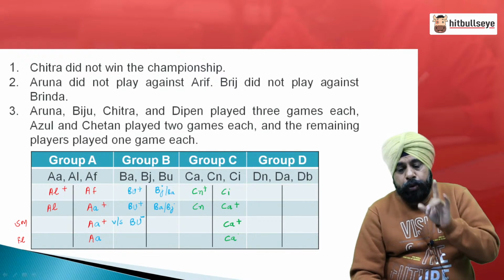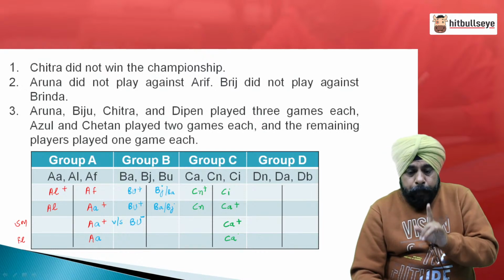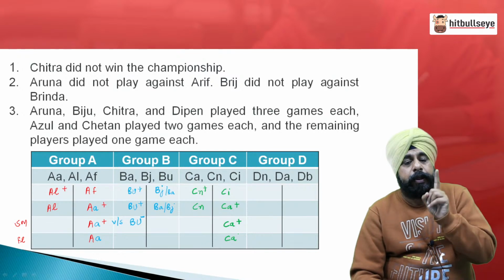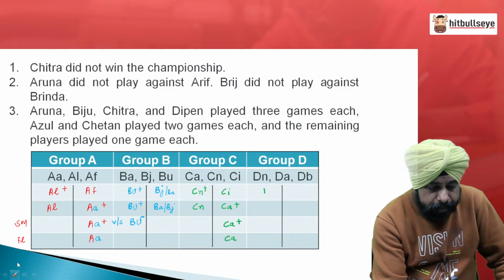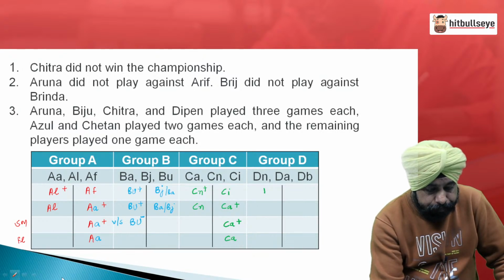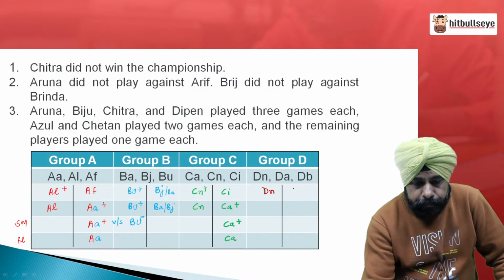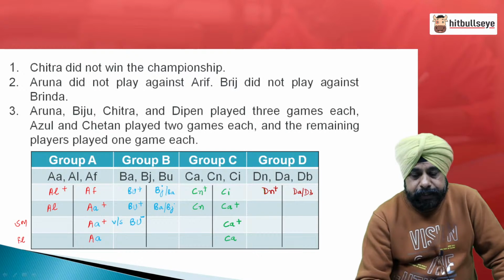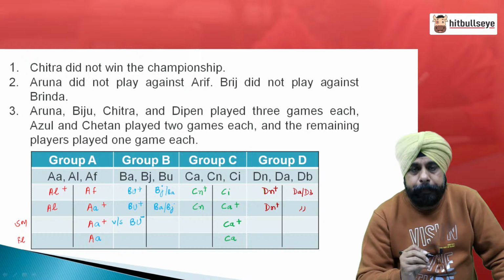Let us go to group D now. I hope you all are understanding. Now, group D people, Deepan has played 3 games and the rest all have played 1 only in the D group. So, that means Deepan must have played, let me use another color for your clarity. So, Deepan must have played with one of DA or DB, DN wins it. Then DN plays the 2nd match with the remaining of DA and DB, which again DN wins it.